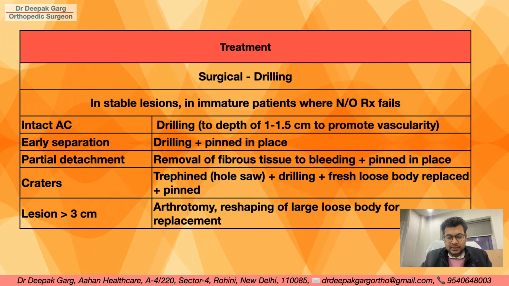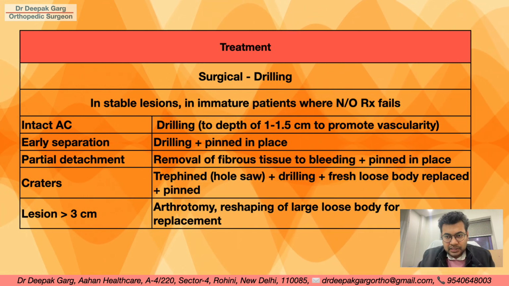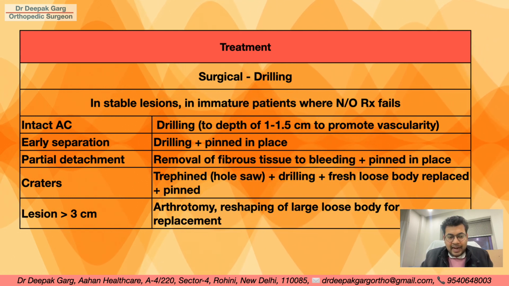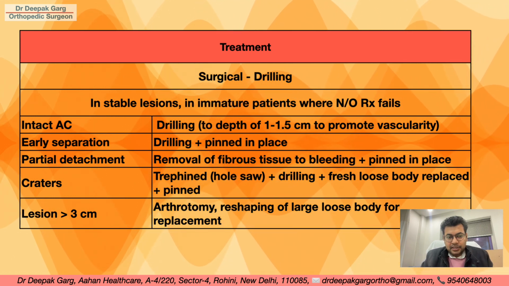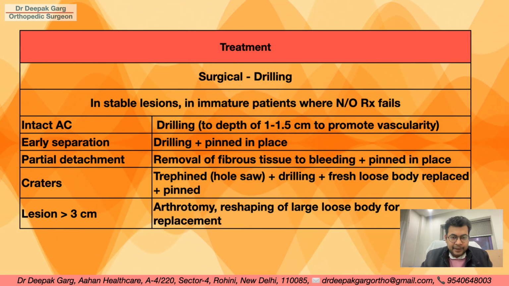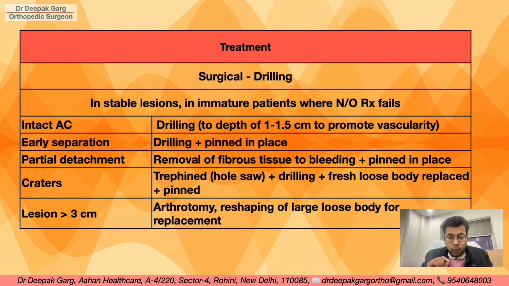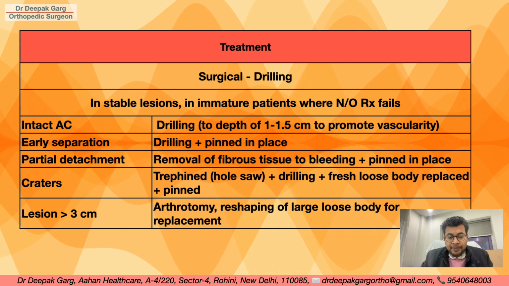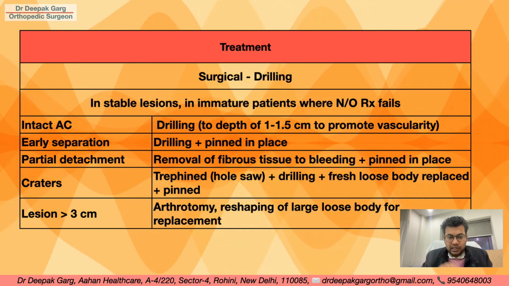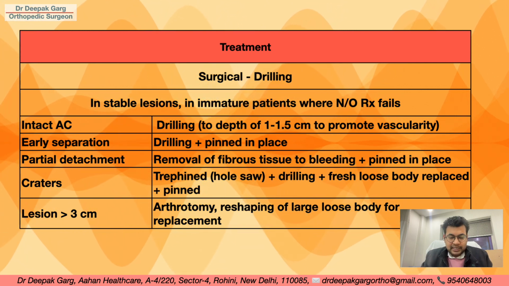There are various mechanisms of pinning. We can use headless screws, cannulated screws, biodegradable pins and screws. In the stage of partial detachment, we remove the fibrous tissue to reach bleeding bone, and then pin it in place. If there are multiple small craters or holes, we can do a trephine, that means we saw a hole and do drilling, then a fresh loose body is replaced and pinned.